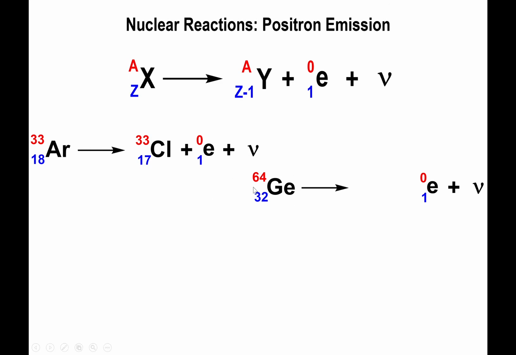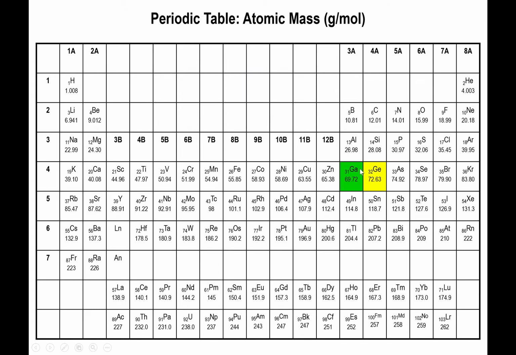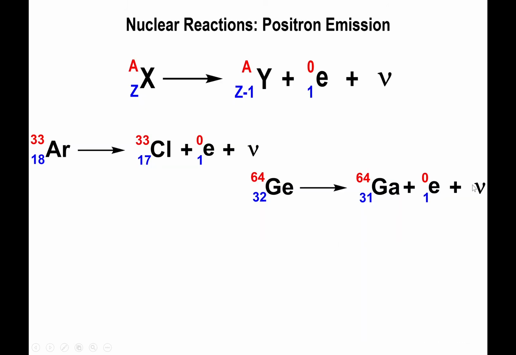Similarly, if we start with germanium-64 and we undergo positron emission along with the neutrino, the atomic number will go down by 1 unit, so now it's 31. The mass number will remain as 64. And looking at the table, we're basically going from germanium to gallium, so the new element is gallium-64.